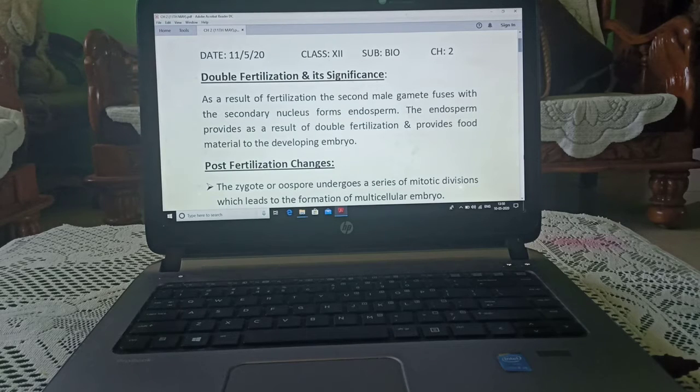Today we are starting with double fertilization and its significance. As a result of fertilization, the second male gamete fuses with the secondary nucleus and forms endosperm. The endosperm, as a result of double fertilization, provides food material to the developing embryo.